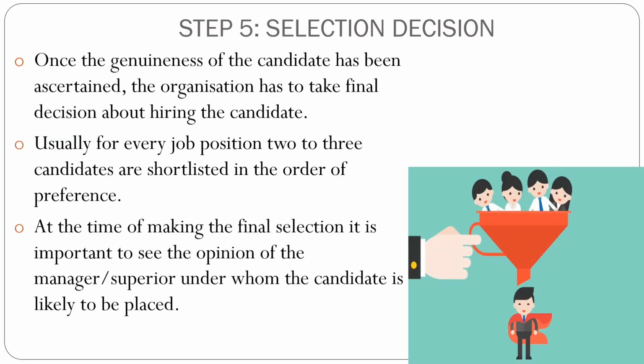Next, step 5 is your selection decision. So once the candidate is found genuine, honest, sincere, and has done very well in the previous job, the organization has to take a decision about hiring the candidate. For every job position, 2 to 3 candidates are shortlisted.